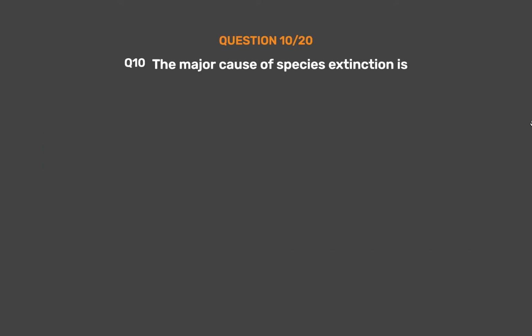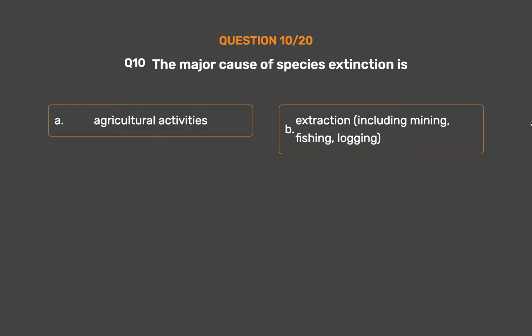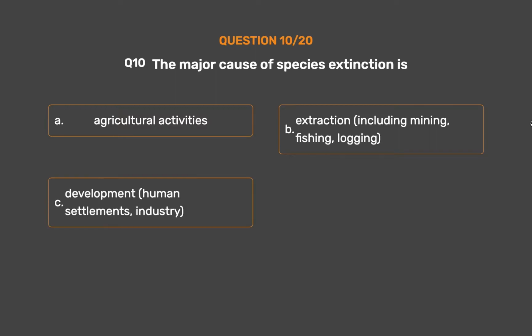Question number 10. The major cause of species extinction is Option A. Agricultural activities. Option B. Extraction, including mining, fishing, logging. Option C. Development, human settlements, industry. Option D. Habitat loss and degradation.